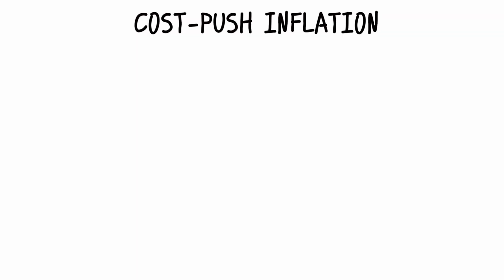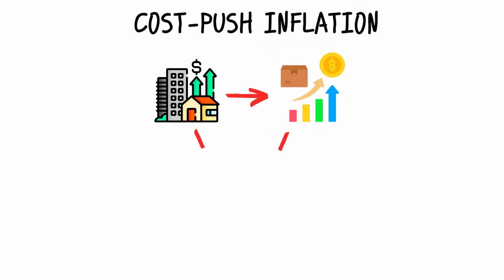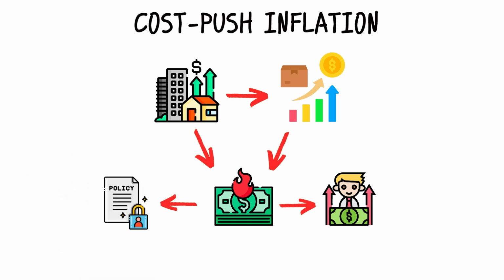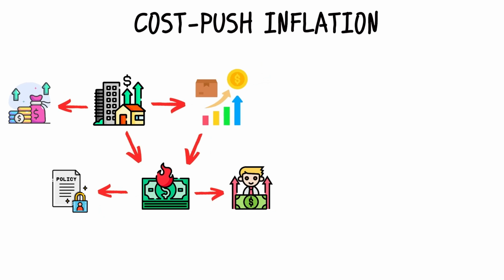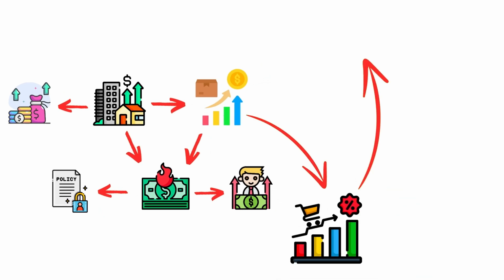Cost push inflation. Cost push inflation occurs when the cost of production rises, leading producers to increase prices to maintain their profit margins. This type of inflation can be caused by various factors, including increases in wages, either due to labor unions negotiating higher pay or minimum wage laws, which can raise production costs for businesses.